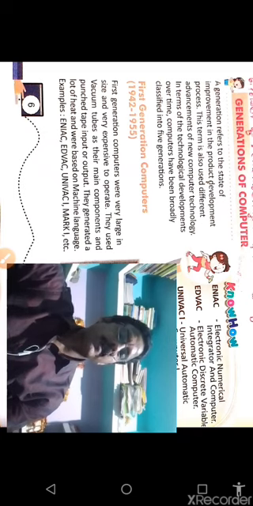Yes, from grandfather to father and the children. Here are three generations: grandfather, father, and children. In the same way, computers are also classified into generations. In computers, generation means